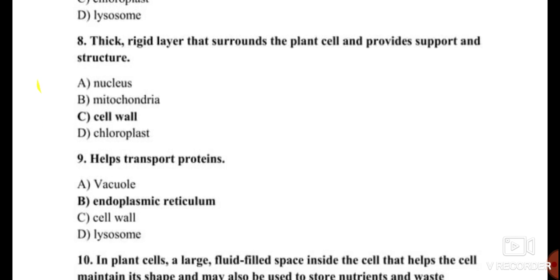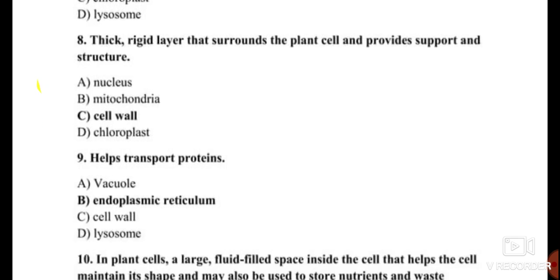Question number 8, thick rigid layer that surrounds the plant cell and provides support and structure. The answer to question number 8 is cell wall. It is thick, rigid, and it surrounds and also provides support and structure to a cell. The other options like nucleus, mitochondria, and chloroplasts are not giving a shape or support to the cell. So the correct answer for this is cell wall.